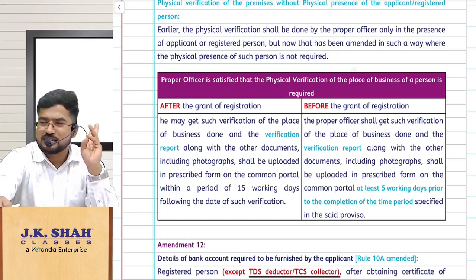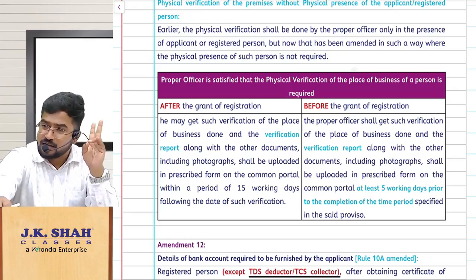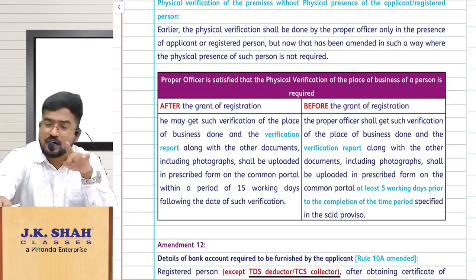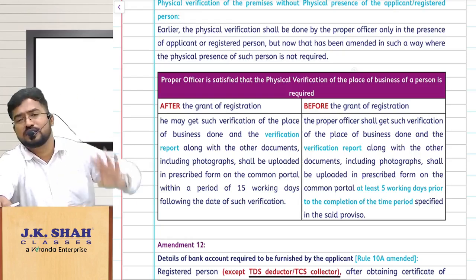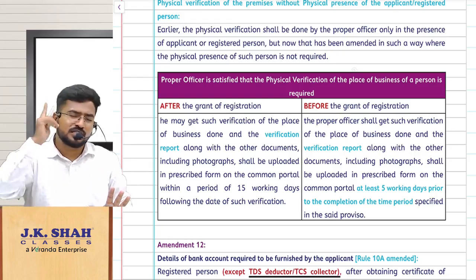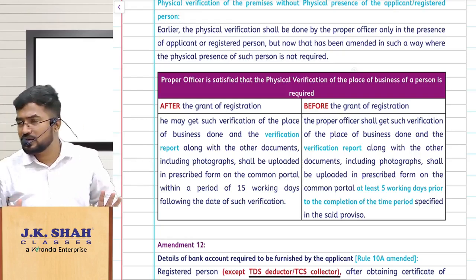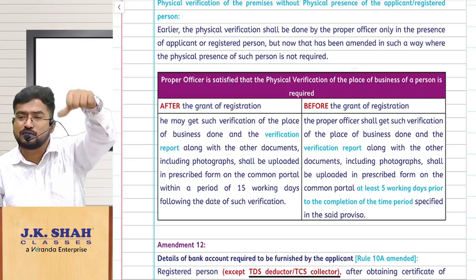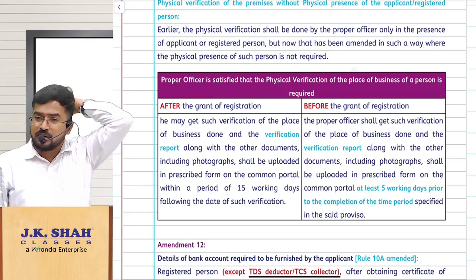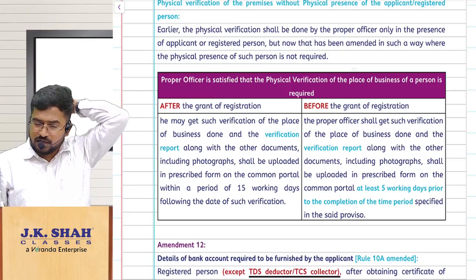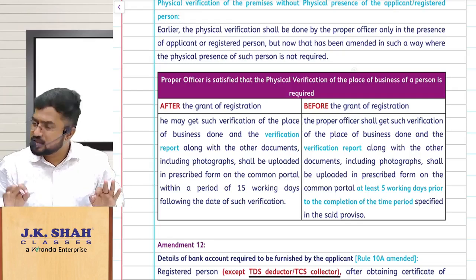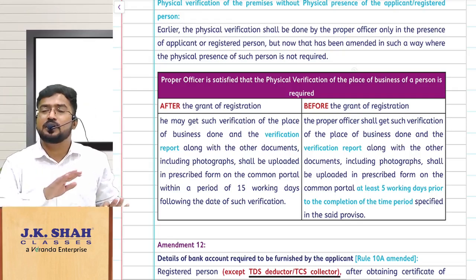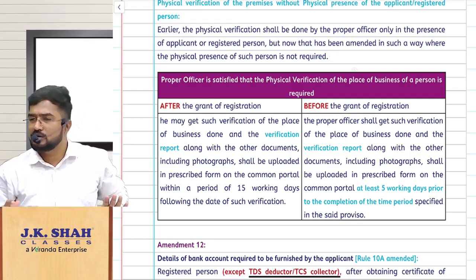One is your mistake, officer mistake, and system mistake. So you are saying like, sir, I don't want Aadhaar authentication. Or you tried Aadhaar authentication but it failed because of your name mismatch, etc. Next, proper officer is selecting. I want to do physical verification in this case. Fourth case is what? System is selecting your file. Sir, do physical verification of this file. Sir, this fellow did Aadhaar authentication but still I have doubt. I want to get that Aadhaar authentication using biometric done. I told you it is being implemented in Gujarat as a pilot based project. Do you remember that? So the point is, now simple amendment, physical verification to be done by the proper officer, but it need not be done in the presence of the taxpayer.